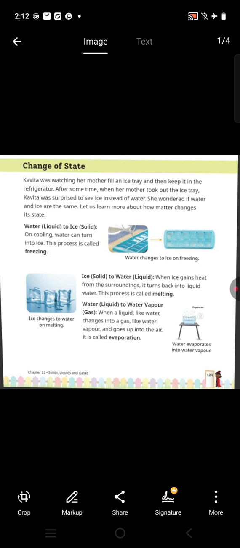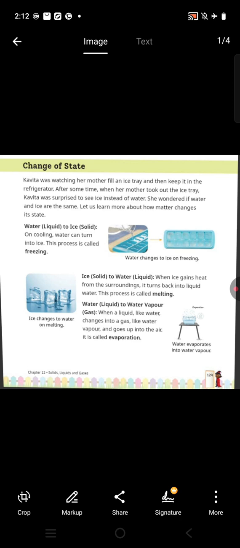So, my dear students, Kavita, a girl, was watching her mother fill an ice tray with water and keep it in the refrigerator.